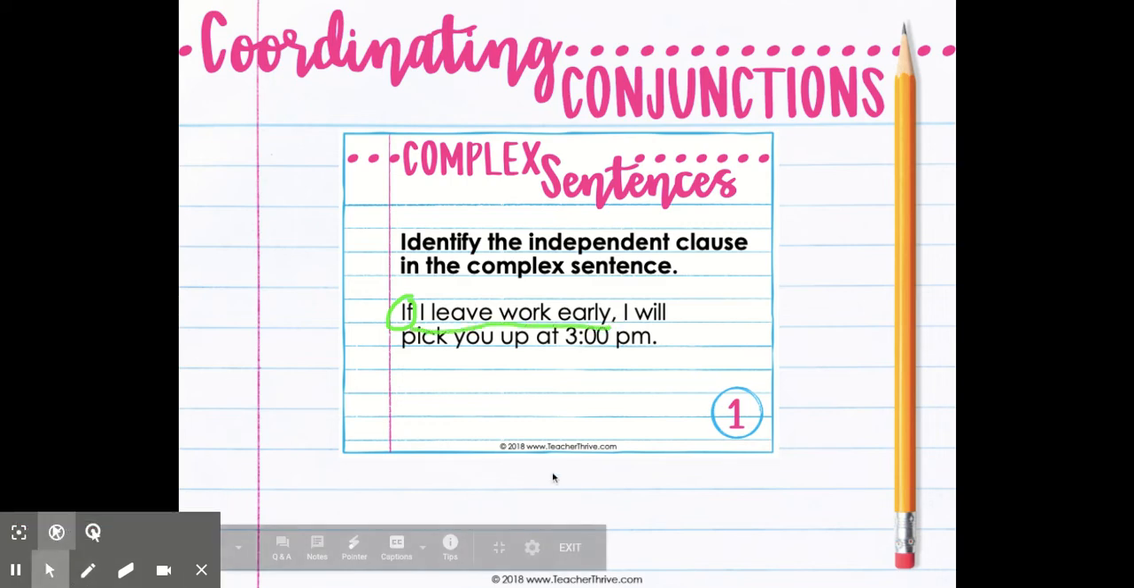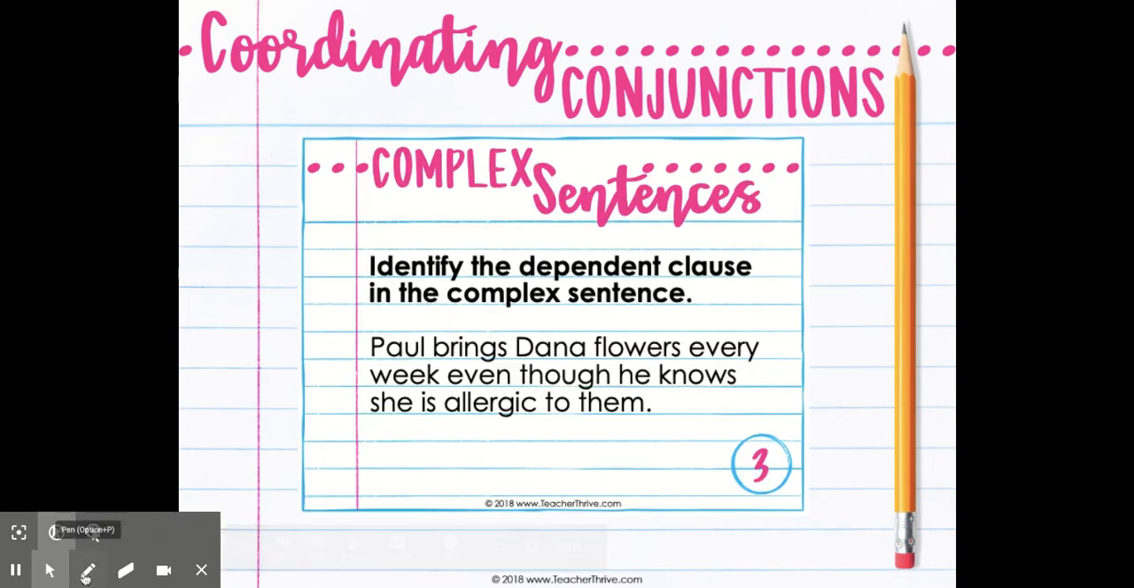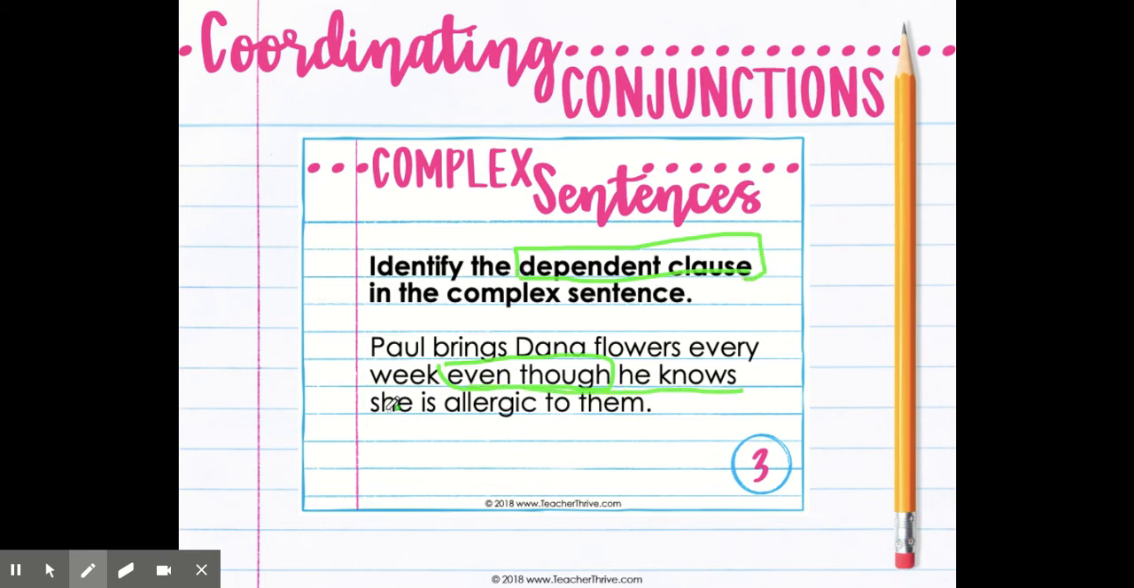Okay? So when it asks you to find the independent clause, you're looking for the one that can stand all by itself. So I've got it highlighted for you here. I will pick you up at 3 p.m. Another question that you might be asked is to find the dependent clause, the one that cannot stand by itself. Okay, Paul brings Dana flowers every week. Oh, here's my conjunction, even though he knows she is allergic. Okay, remember my dependent clause has the conjunction in it. So that's going to be everything after the conjunction. Okay, that's going to be my dependent clause.